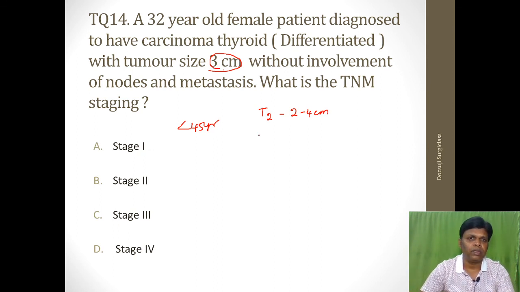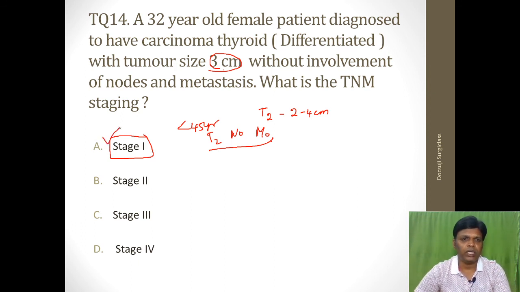So without node involvement, it is N0. Without metastasis, it is M0. So T2 N0 M0, less than 45 years. What is the stage? It comes under stage 1. Answer for this question is stage 1.